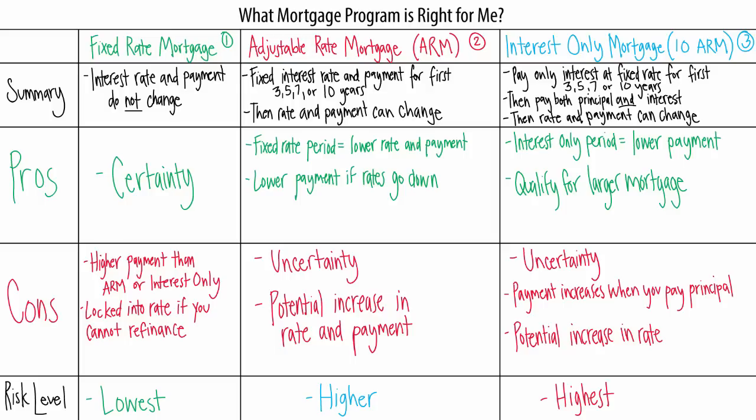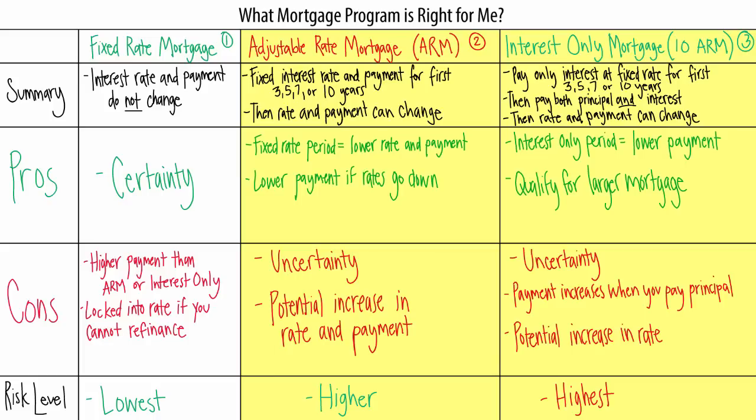So what program is right for you? It all depends on your risk profile and financial goals. If you're looking for certainty, then a fixed-rate mortgage probably works best. If you have a higher tolerance for risk and are looking for a lower monthly payment or larger mortgage amount, then an adjustable rate mortgage or interest-only mortgage may be right for you.